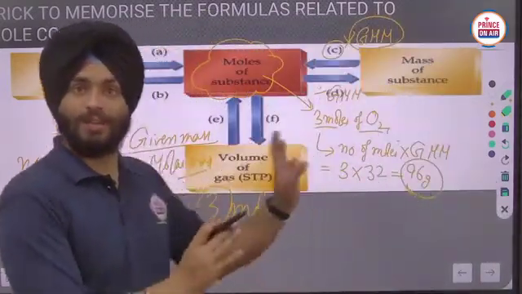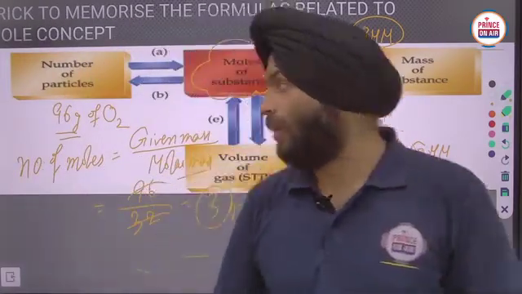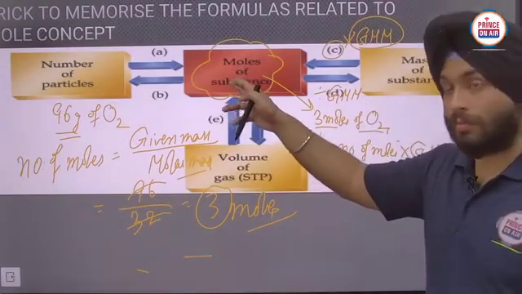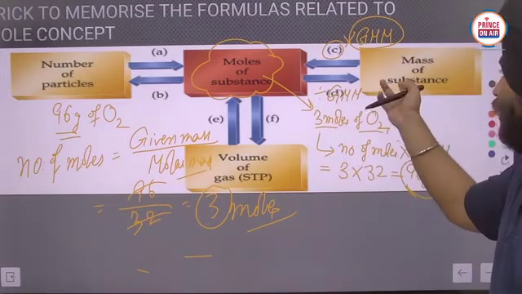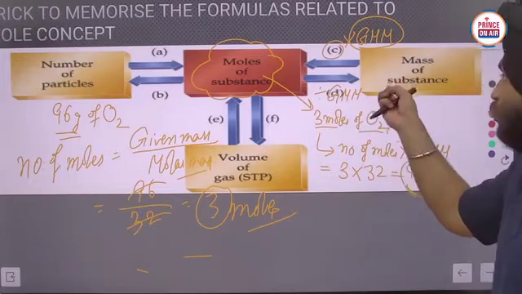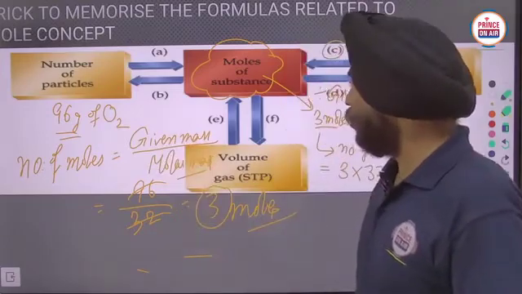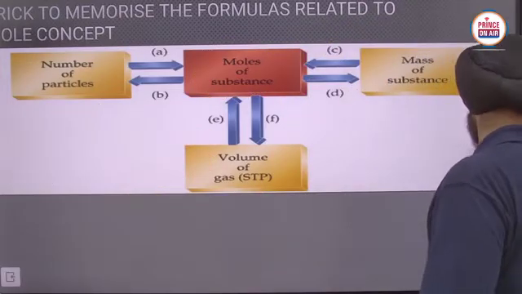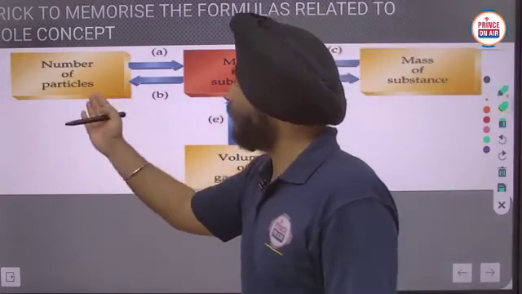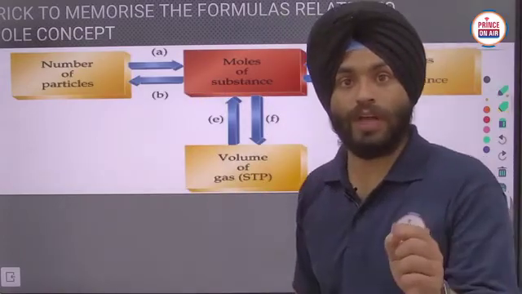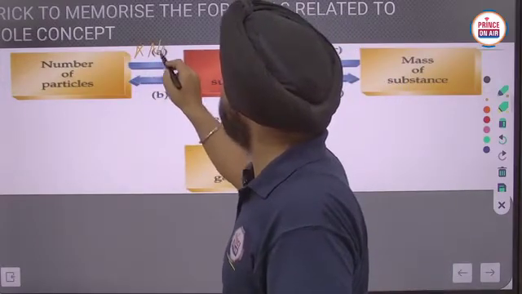So here the same values have matched. Clear? In that way, we can calculate all the terms. If you want to calculate the mass of a substance from the mole, we just have to multiply by gram molar mass. And if you want to calculate the number of moles from given mass, we just have to divide it by gram molar mass. Is it clear? Similarly, if you want to calculate the number of particles from the number of moles, we just have to multiply it by Avogadro's number.